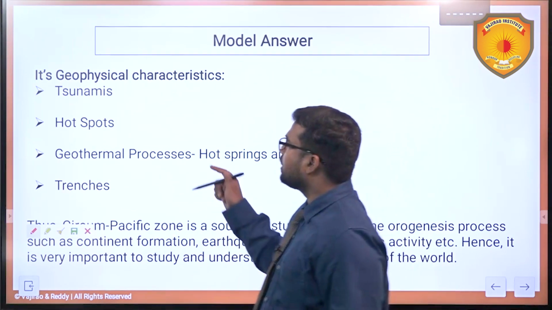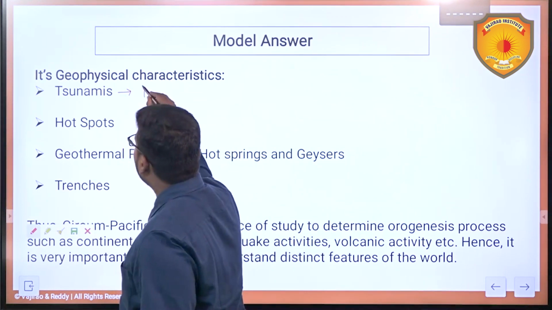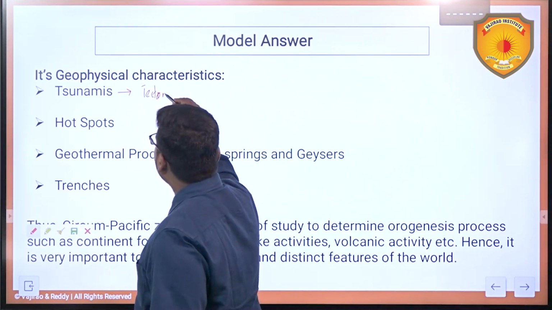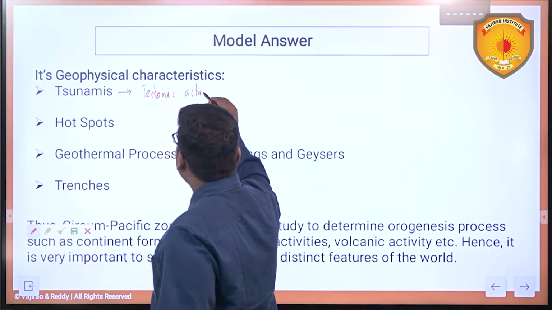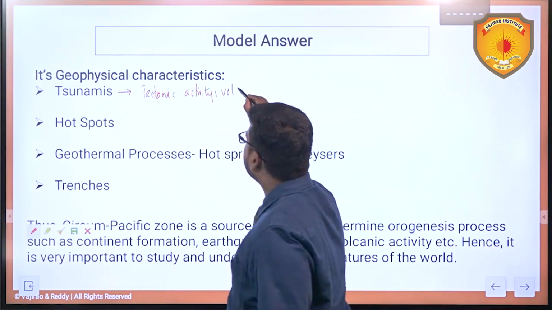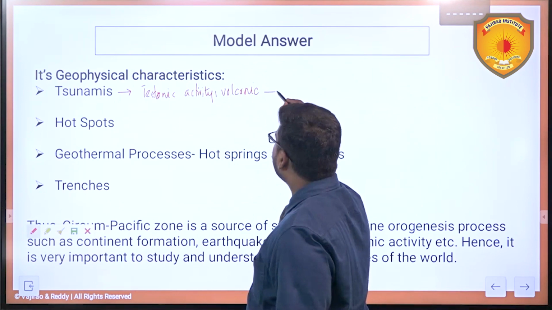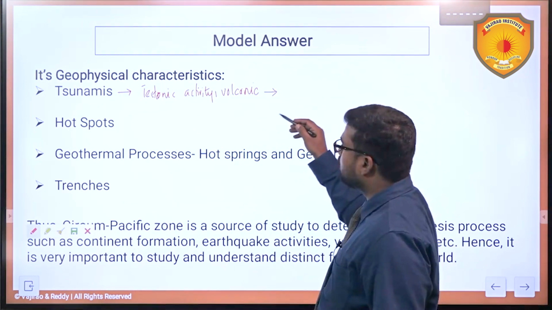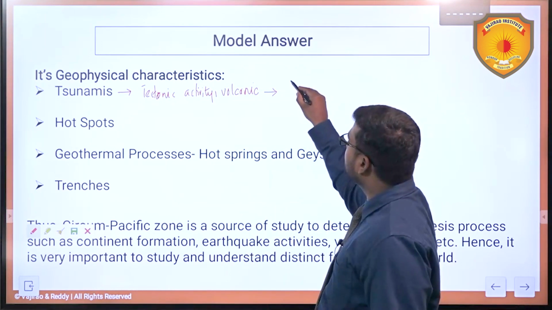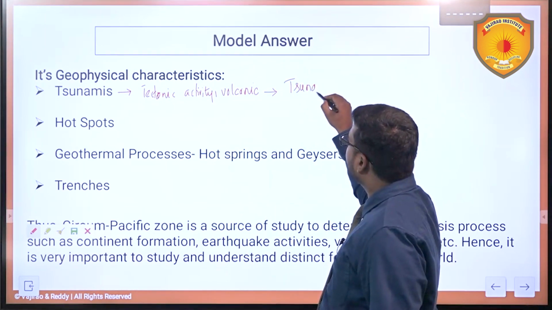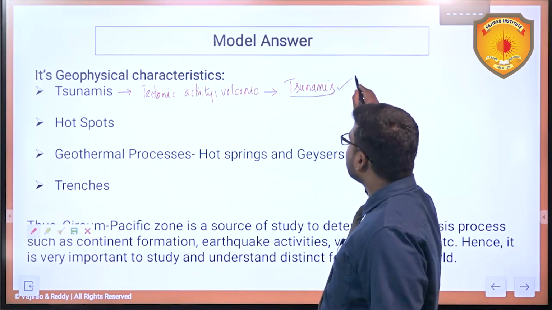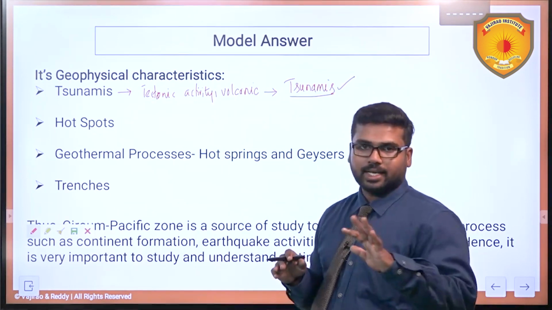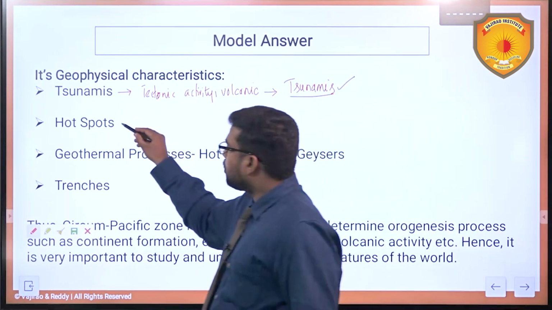Simply highlight that because of the seismicity or tectonic activity and volcanic activity, there is continuous releasing of the energy into the oceans, and that will give rise to formation of tsunamis. Various tsunamis, you can give one or two examples of it, that will take care of it. Then hotspots.